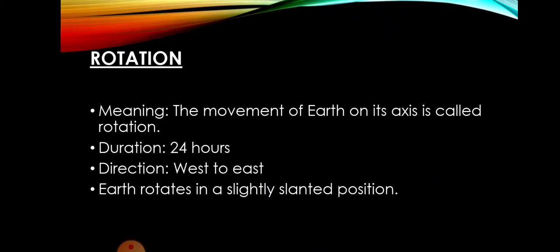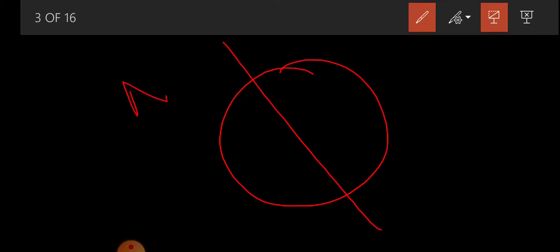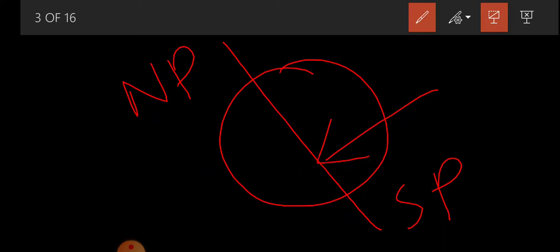So let us understand the first movement of earth, that is rotation. The movement of earth on its axis is called rotation. For example, this is earth and there is a line going through the earth from north pole to south pole. This is an imaginary line which is known as axis.